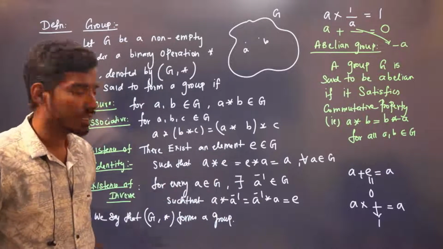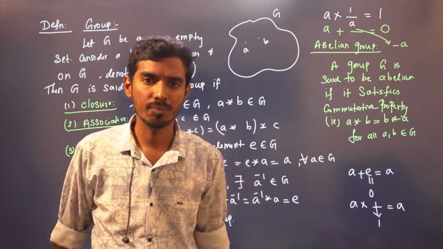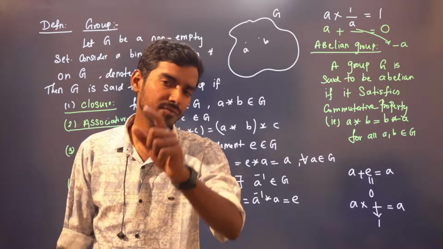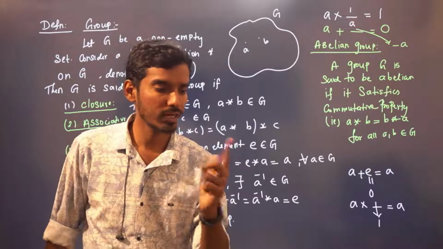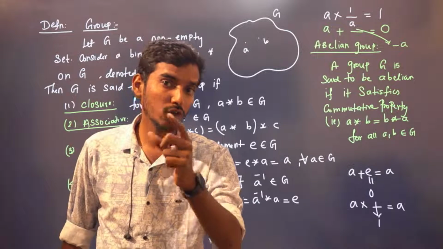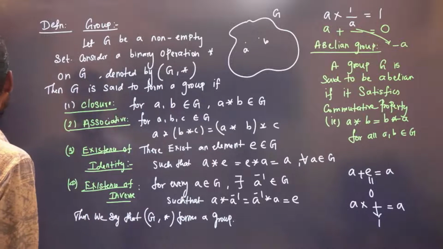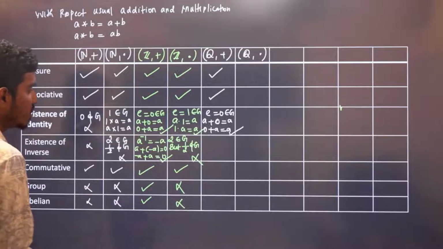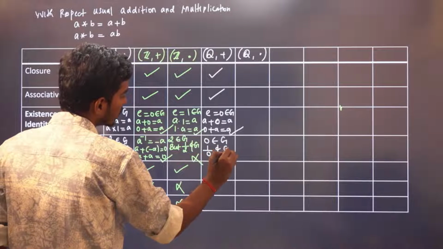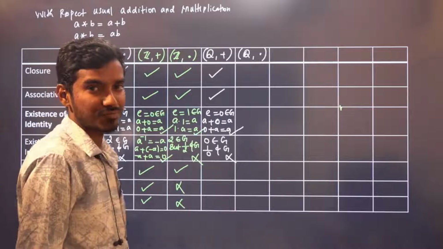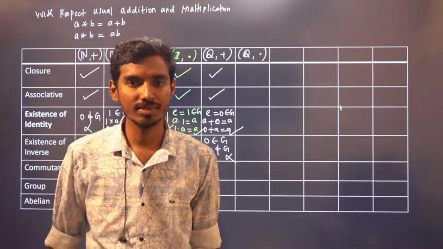For every a in G, there exists a inverse. Here you can see that for infinitely many elements a inverse exists. You give me 1 lakh, I can give you 1 by 1 lakh. You give me 2 crore, I can give you 1 by 2 crore, so that this into this will give you 1. But if you give me 0, I cannot give you an inverse element. So for 0 there is no inverse. 0 belongs to G, but 1 by 0 doesn't belong to G. So there is no inverse element. This is the only element that is troubling us.